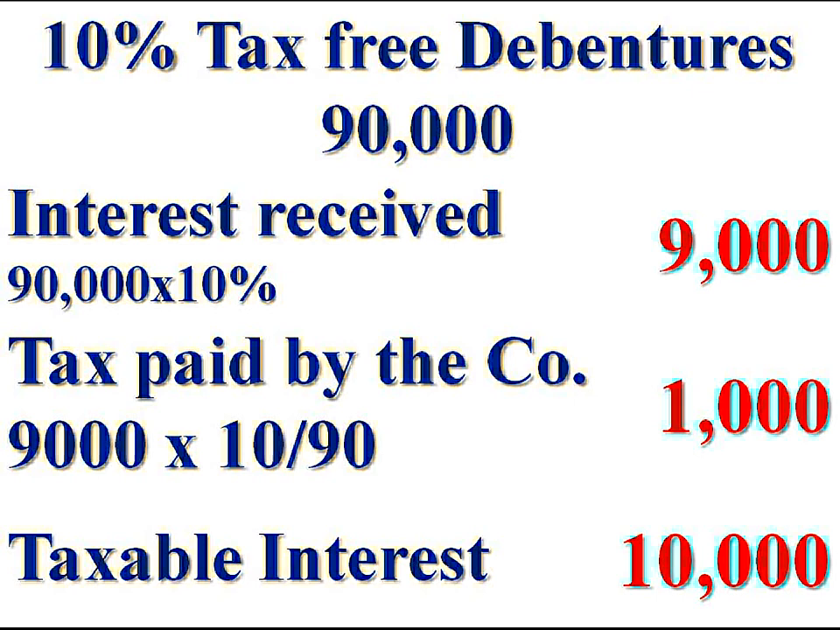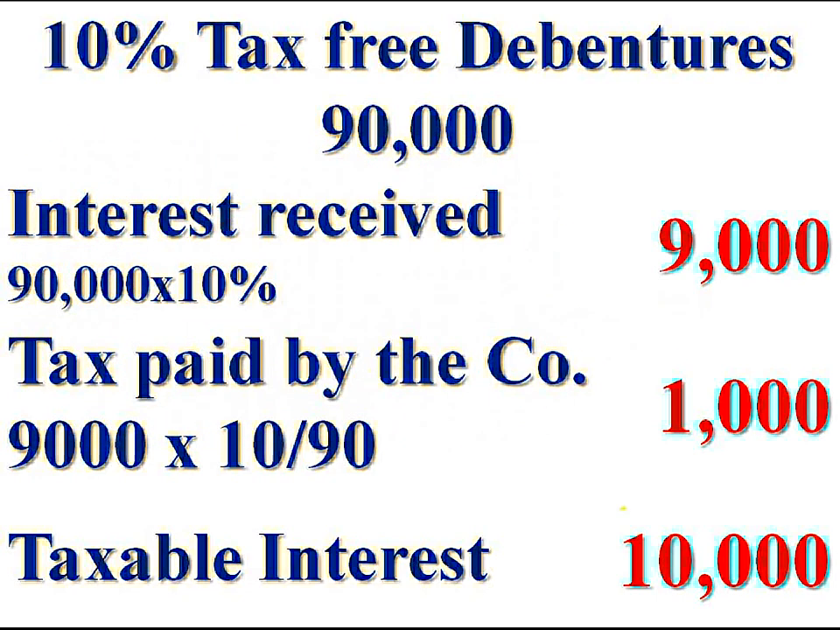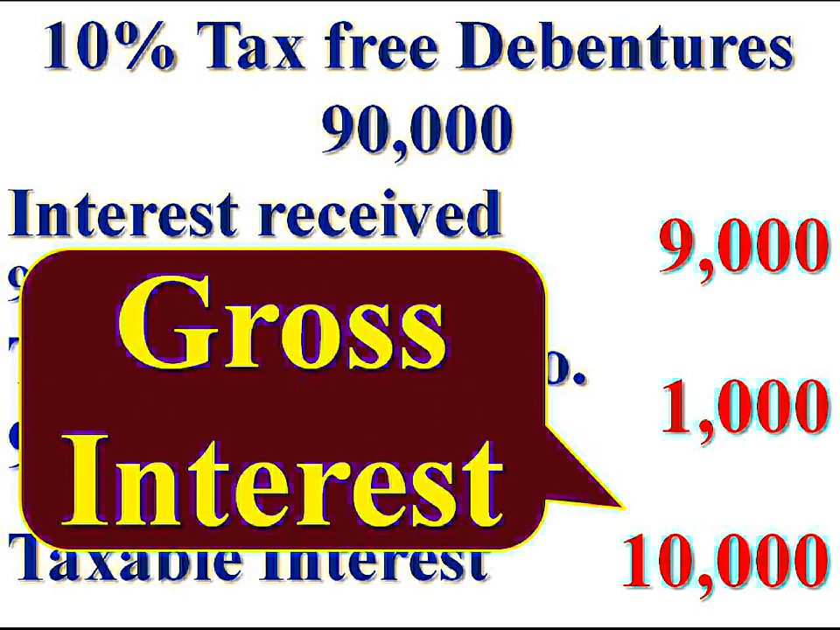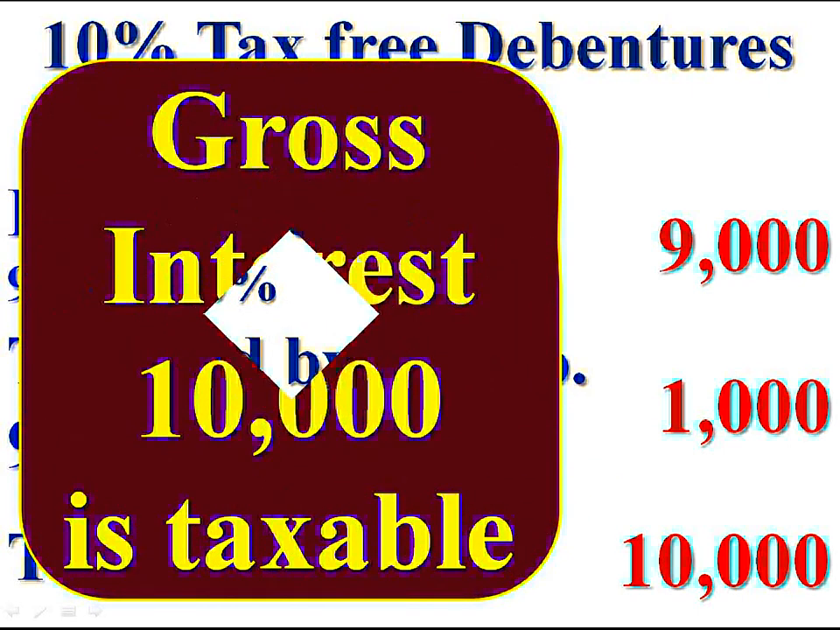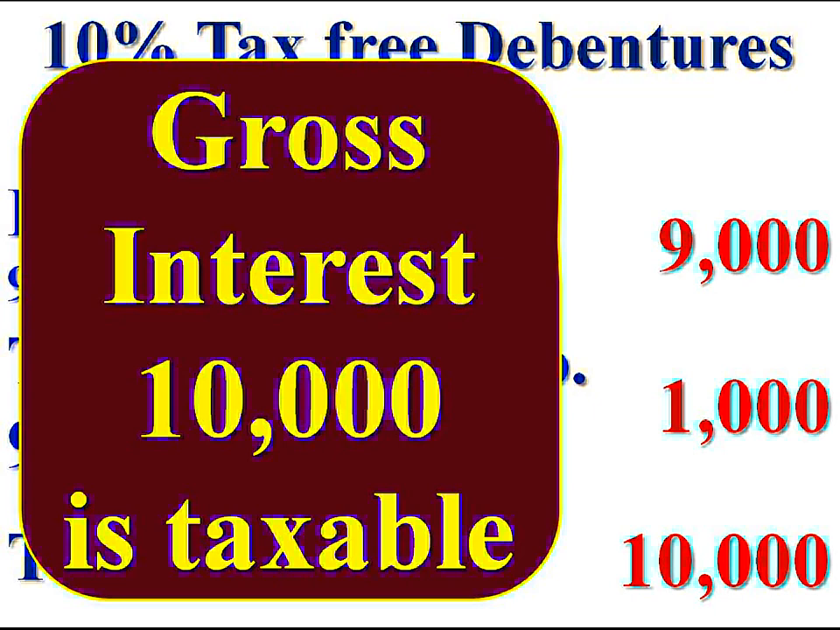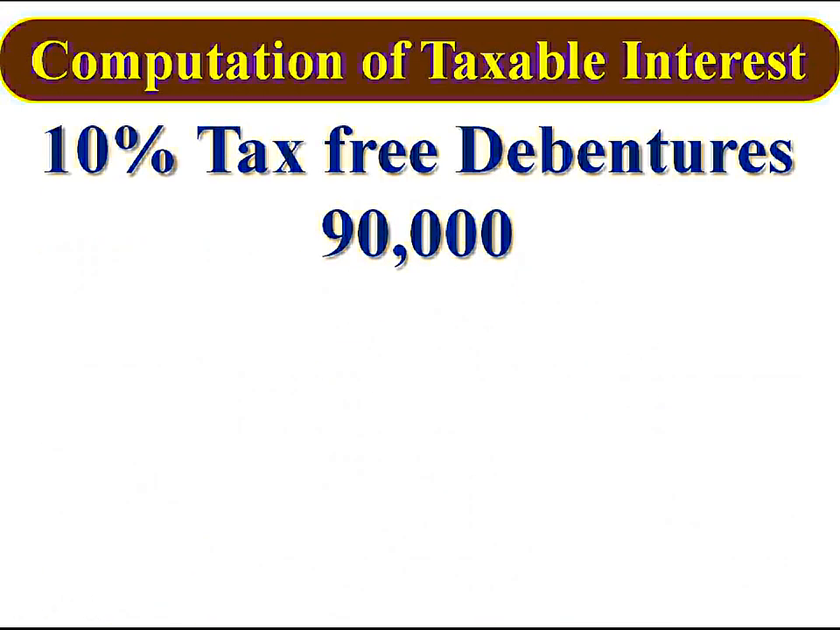In this case, this rupees 9,000 constitutes net interest. This 10,000 is the gross interest. And we know gross interest rupees 10,000 is taxable in this case. Okay. How do we compute taxable interest in the case of tax-free commercial securities? 10% tax-free debentures rupees 90,000.